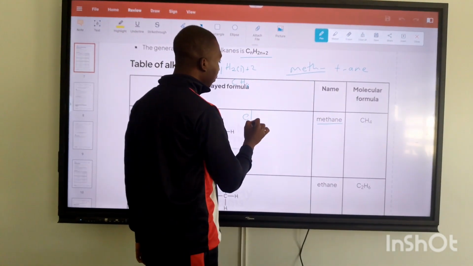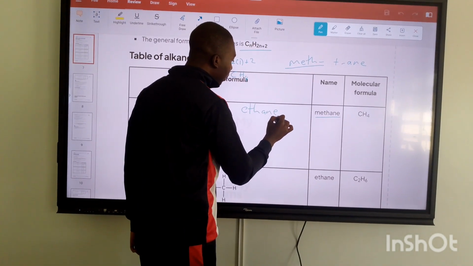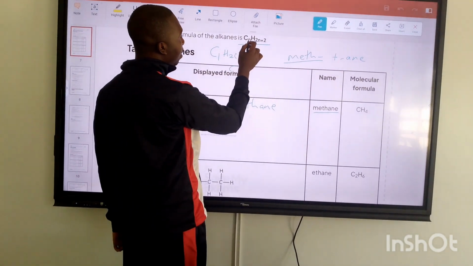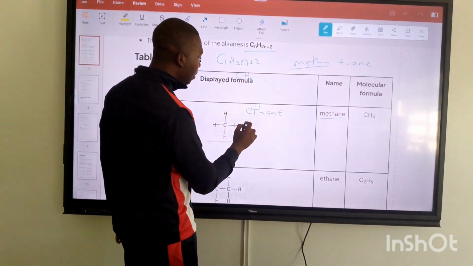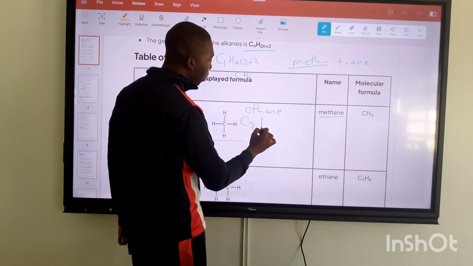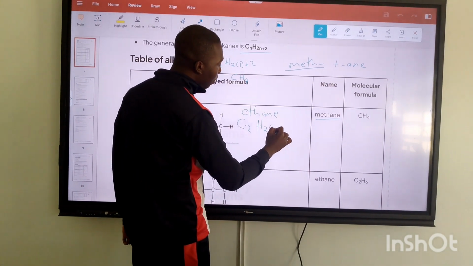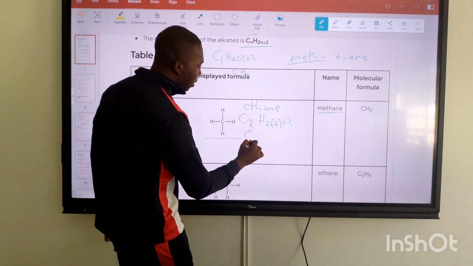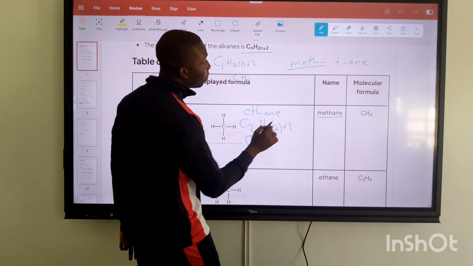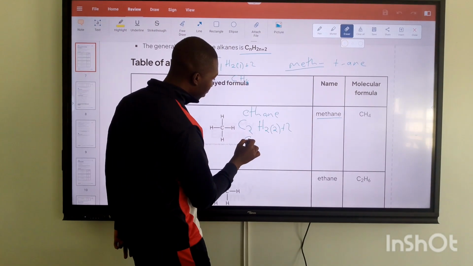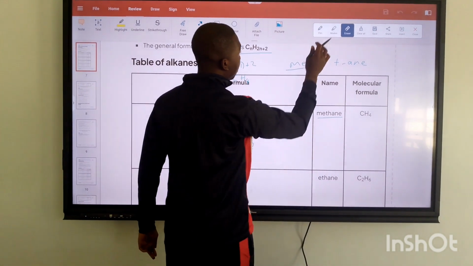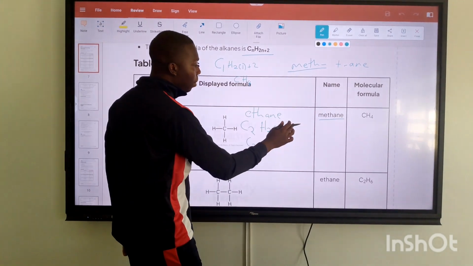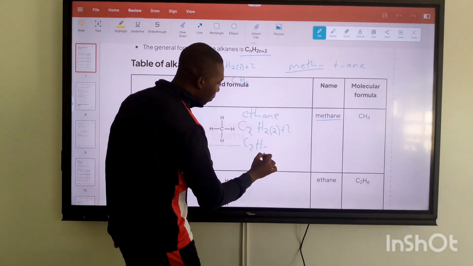Then for the second member of alkanes, we have ethane. Ethane has 2 carbon atoms. So if we substitute the number of carbon atoms on n, this becomes C2 H(2 multiplied by 2 plus 2). So 2 multiplied by 2 is 4, plus 2 becomes C2H6.